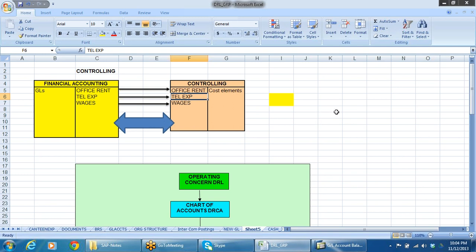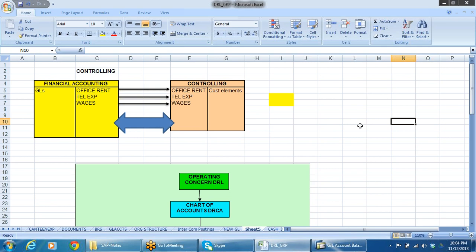So first of all, what is meant by controlling area? We know chart of accounts, we know chart of depreciation, high level organizational objects. The controlling area takes care of your complete controlling requirements and cost accounting requirements, and it creates the background environment for creation of the costs, for posting of the costs, for analyzing the costs, for classification of the costs and presentation, MIS, management information system.